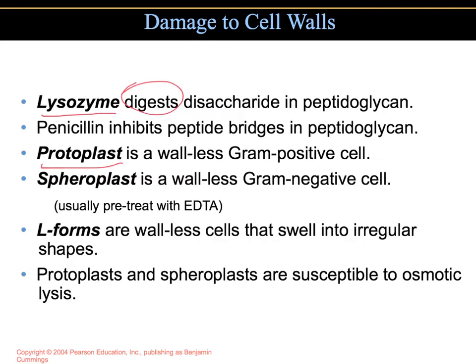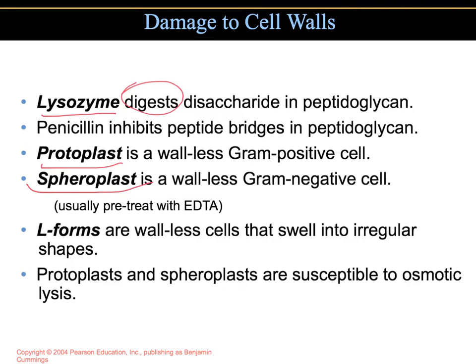When lysozyme is applied to gram-negative cells, the wall is not usually destroyed like in gram-positive cells, but some of the outer membrane remains. In this case, the cellular contents, the plasma membrane, and the remaining outer wall layer are called a spheroplast.